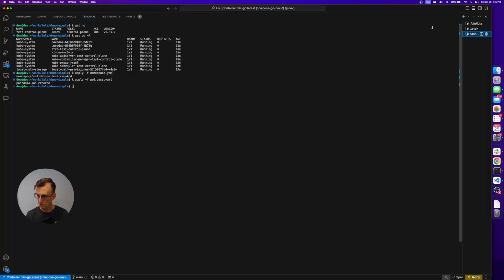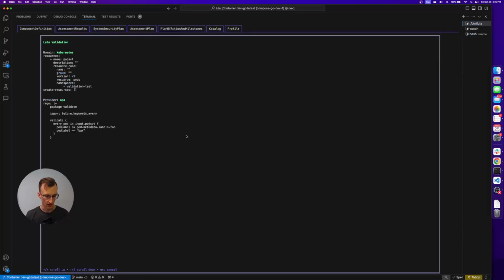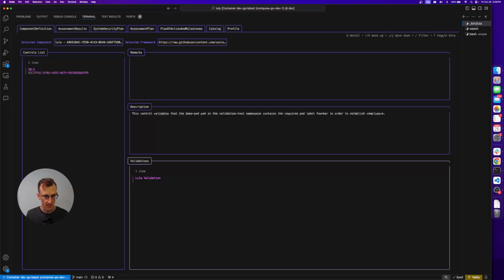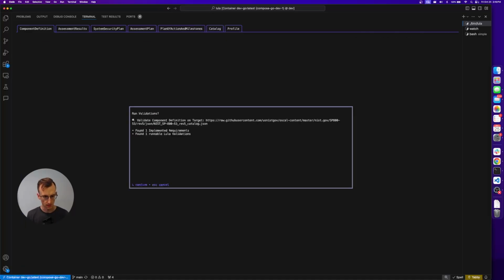This is going to, as you would guess, pass. The neat part of this is before you need to run Lula validate, pass in that component definition, the one we're looking at right now. So if I hit escape, we can look back at this. Wonderful. If you highlight your component here, you will notice we have a Control V validate execution up here in the right hand corner of the helpers. If we execute that, you can see we now prompt you, run validations? Let's run these things. What are we running?